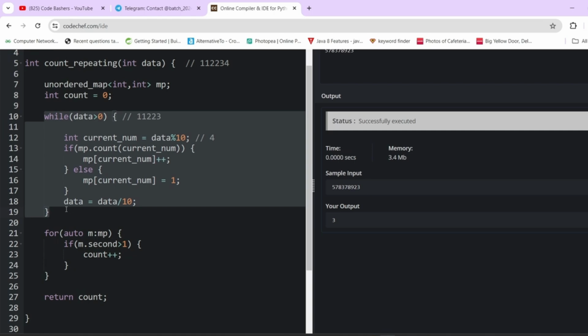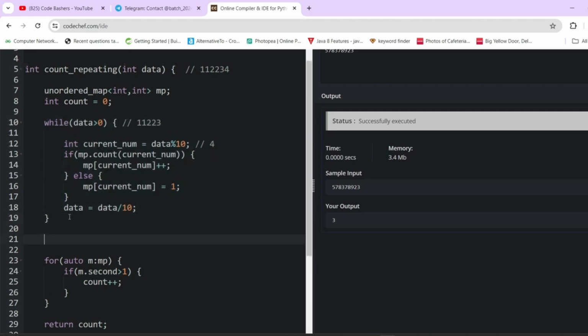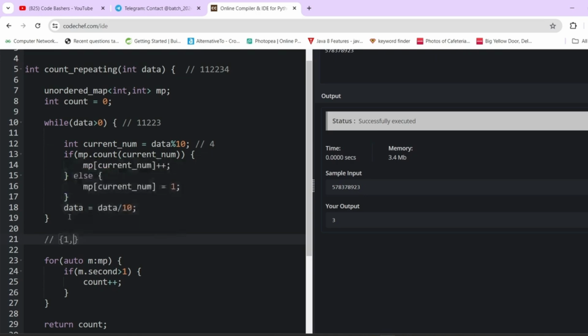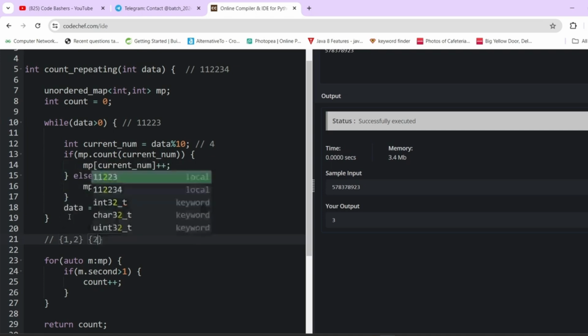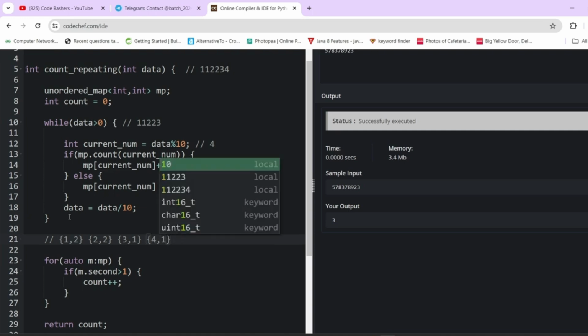Now after this while loop is over, our hash map would have contained some values. Let me write it here. It will contain key 1 with count 2, because 1 is present 2 times. Next, 2 is the key and the count is also 2, because 2 is also present 2 times. Next, key is 3 and value is 1 because 3 is present 1 time, and next is 4 and value is 1 only, present 1 time. So this is the hash map after this while loop is over.